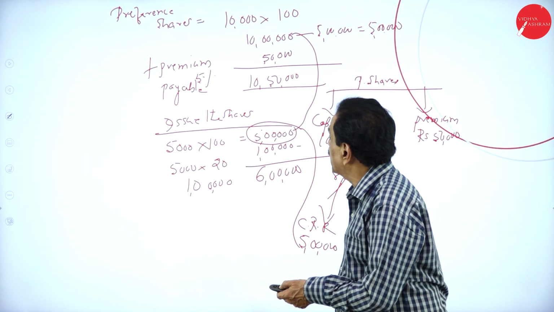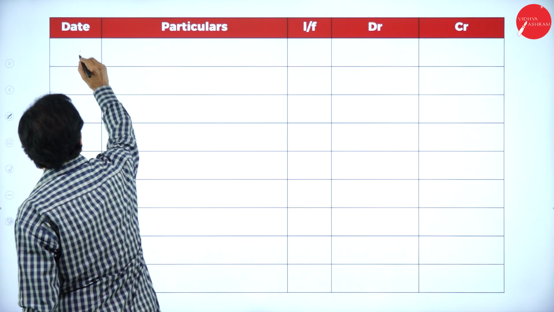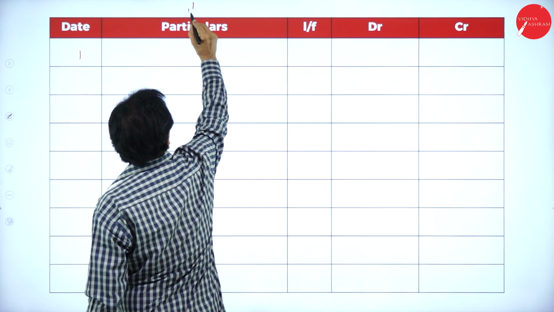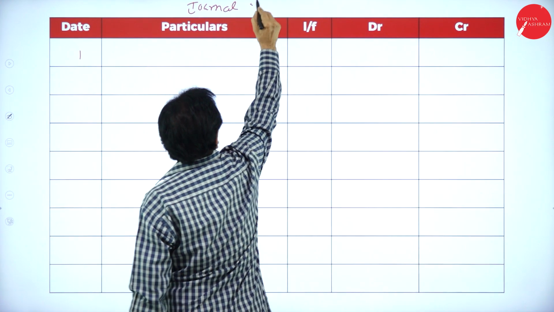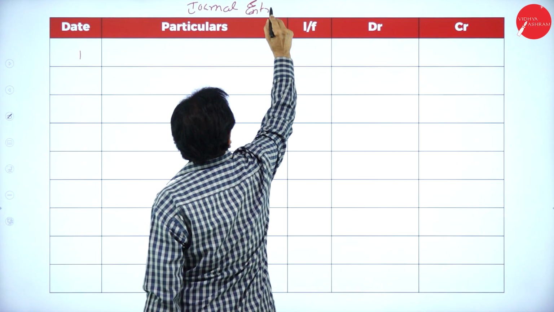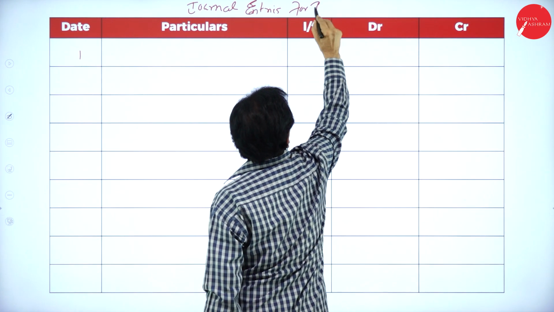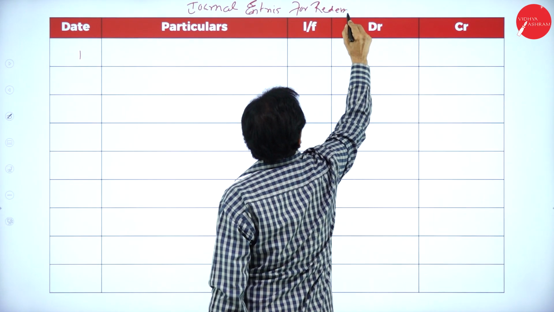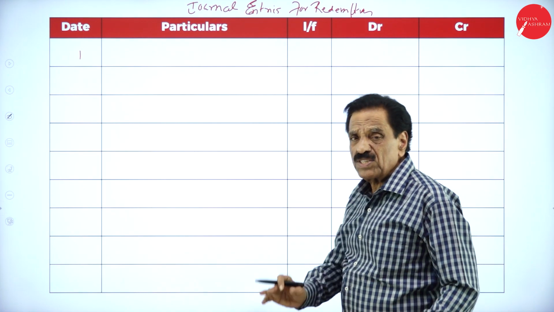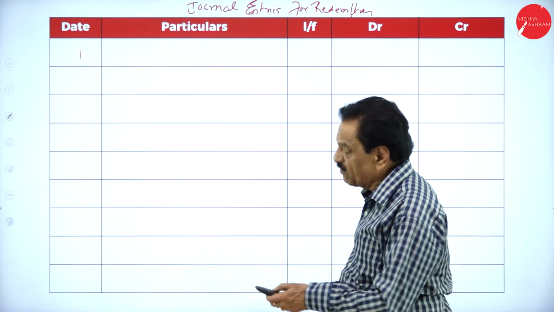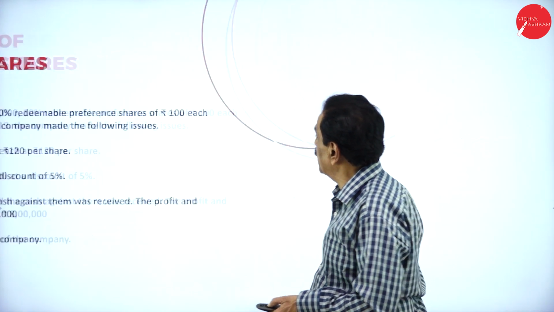We can pass the entry now. First entry, journal entries for redemption. Journal entry for redemption. So, first we have see that what is the first step we have done? We have issued the share. How many shares? 5,000 shares.